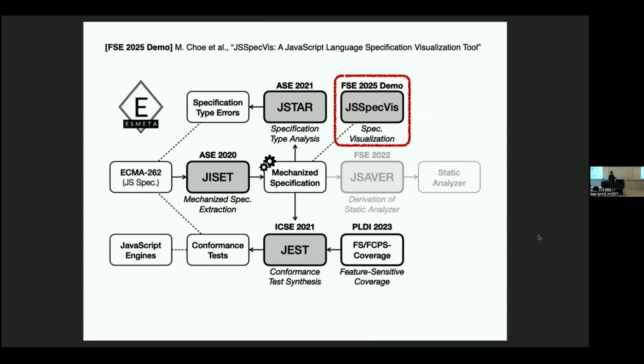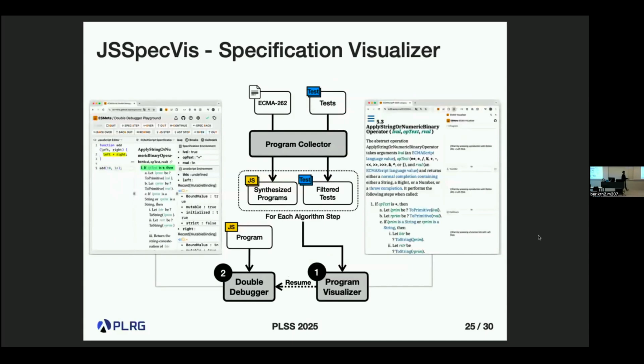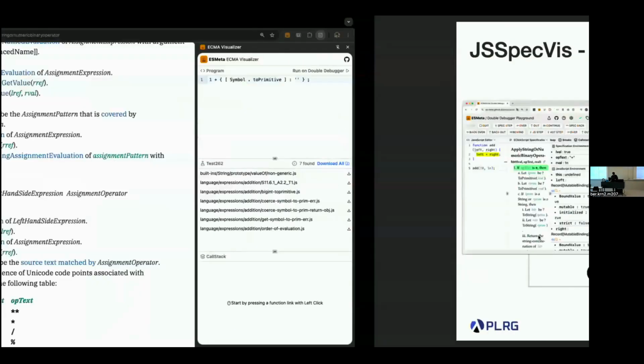So we developed a visualizer, which looks like this. There are two different parts. Using the previous part, we minimize the programs and then filter the conformance tests for each language specification part. And we show the different programs related to that specification part. And we also support an interactive double debugger. We can interactively execute the given program at that point. So I will give you a demo.